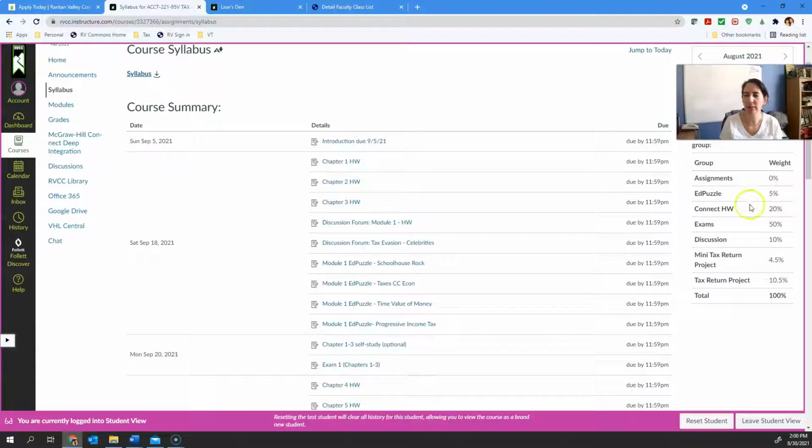So if you look here, and this is listed in the syllabus as well, you can see how the course grading is broken out. What you really have in each chapter is homework, right? Online homework that you're going to do.